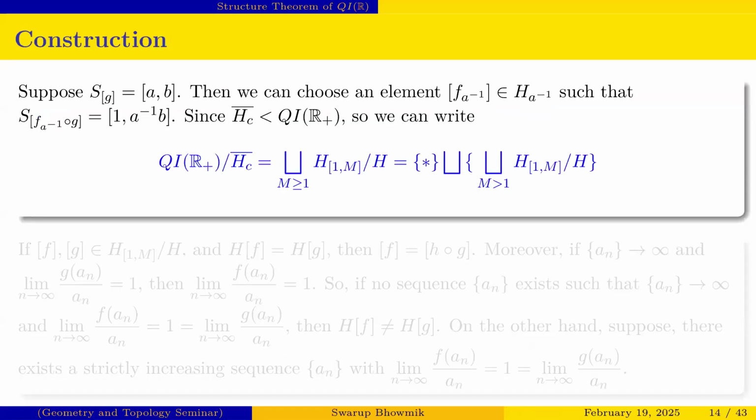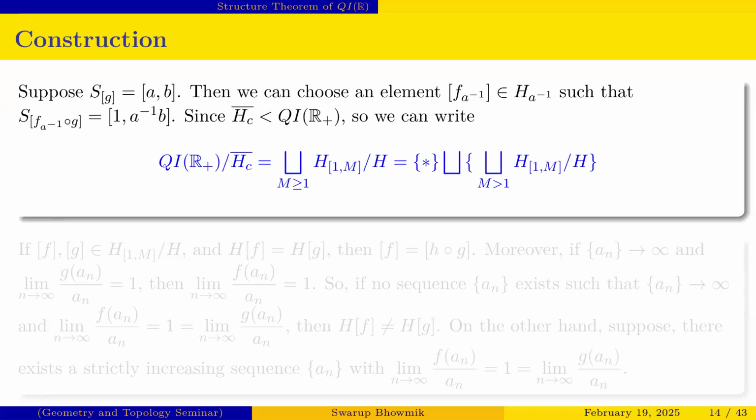Okay, now construction. How can I explicitly describe the elements of the group QI(R+), or you can say QI(R+) by a quotient? Suppose we take S(G) equal to an interval [a, b]; we can take this because S(G) is either a singleton or an interval. Then we can choose an element f_a inverse of the H_C type, such that S of the class of a inverse composed with G equals [1, a inverse].